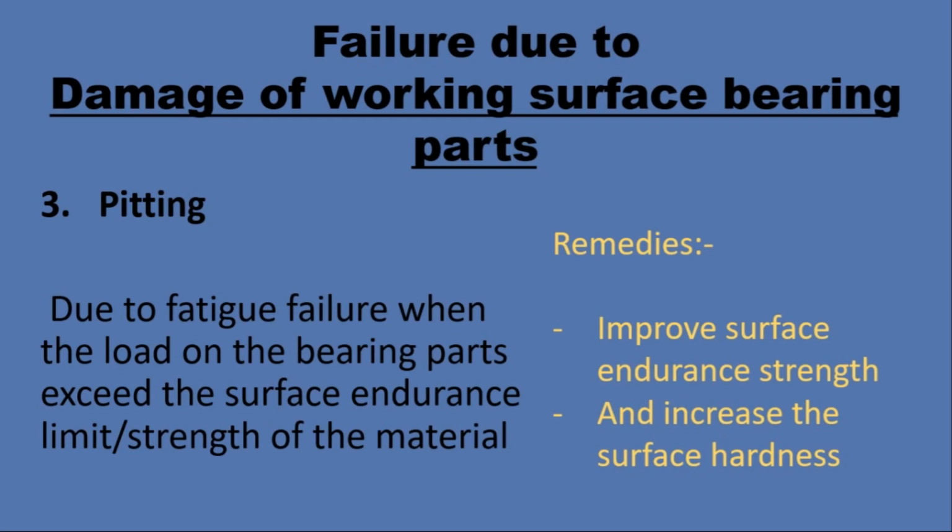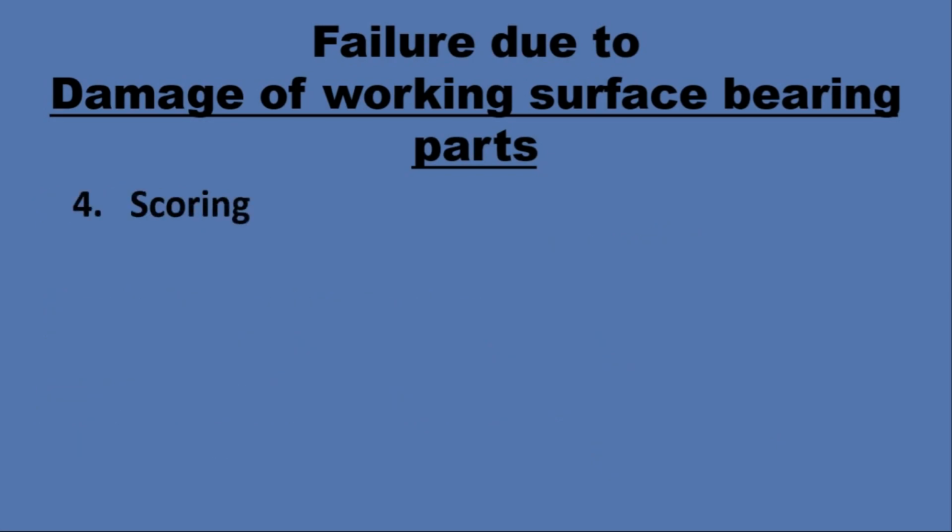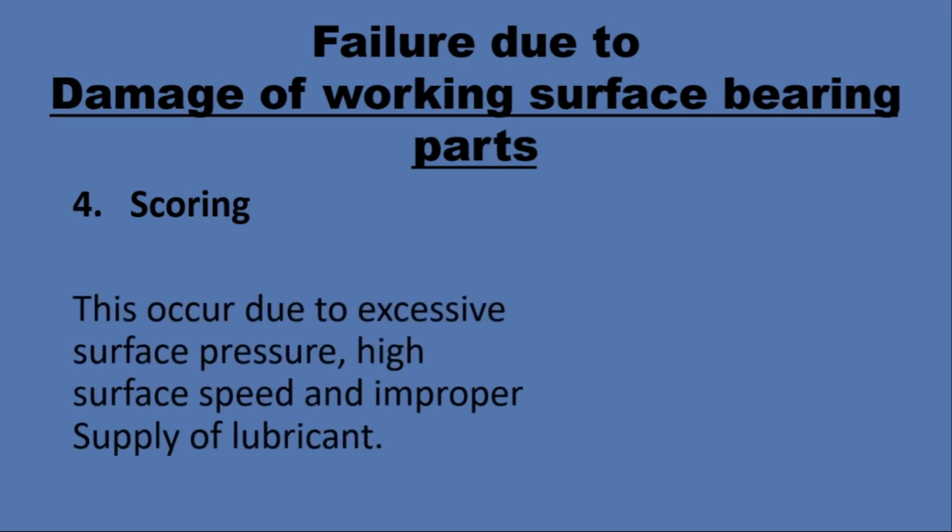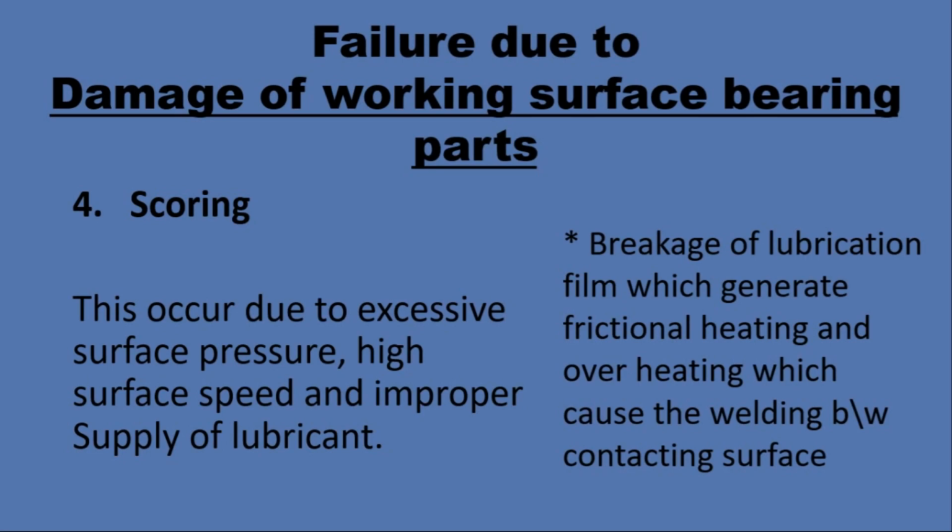Now come to the last one, that is scoring. Scoring occurs due to excess surface pressure, high surface speed and improper supply of lubricant. If these are present in the application of the bearing, then this is going to break the lubricating film in the bearing and generate frictional heating. When the frictional heating occurs, it causes overheating and causes welding between the contacting surfaces of the rolling contact bearing.